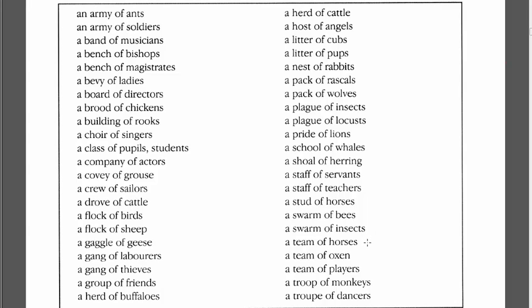A team of horses, a team of oxen. So an ox is a domesticated bull, usually used on a farm. Then we've got a team of players, a troop of monkeys, and a troop of dancers. Dancers who dance together are called a troop of dancers.